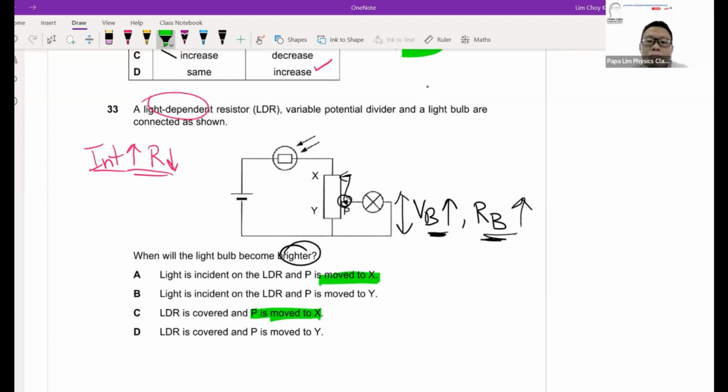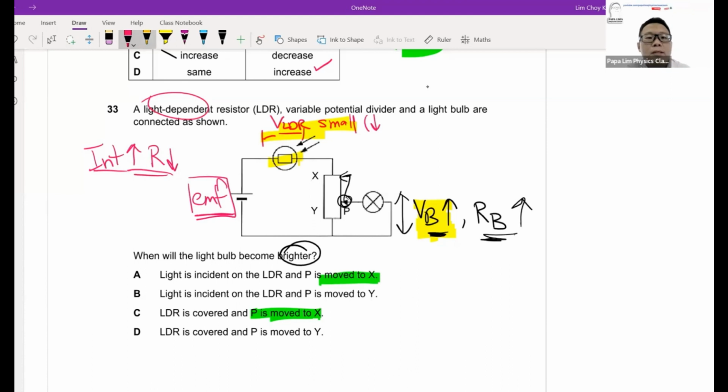Now, similarly, for me to command a bigger voltage at VB, I must make sure that the voltage across LDR, VLDR, must be small, or decreasing. Because these 2 components, the LDR and the light bulb, are supported by the EMF, and the EMF is a constant value.